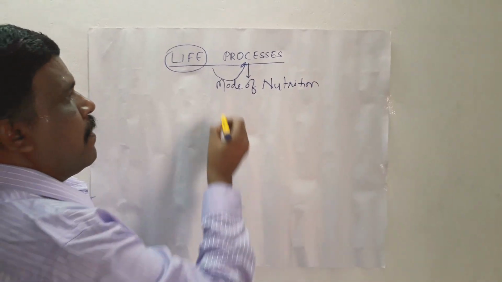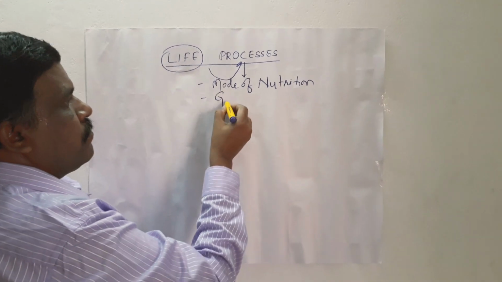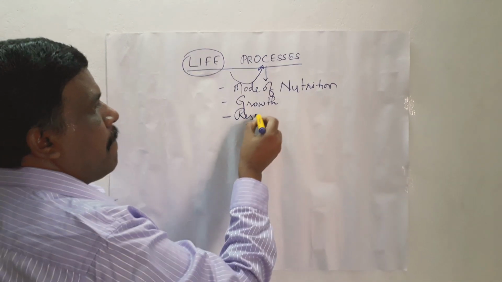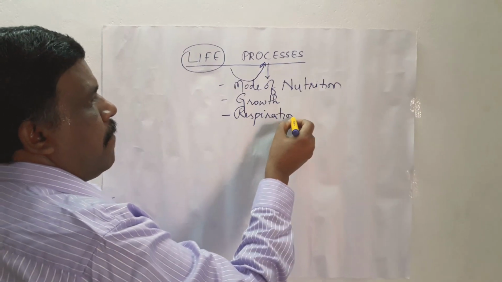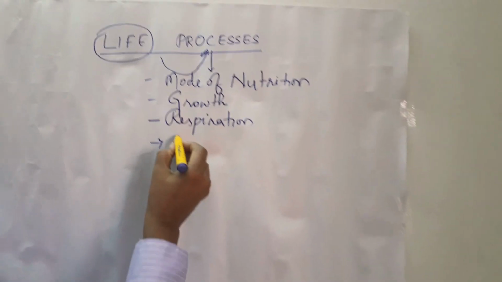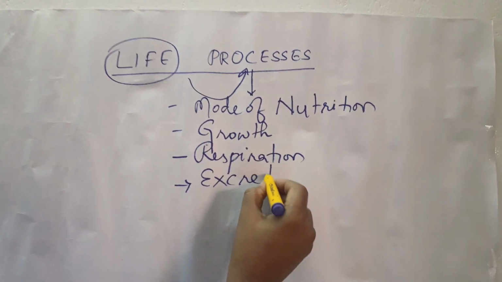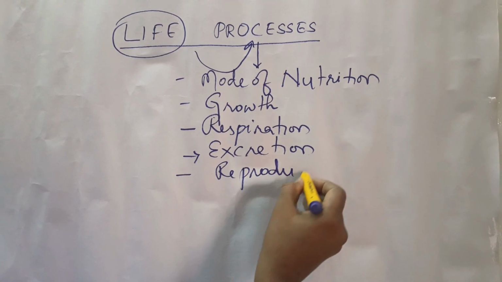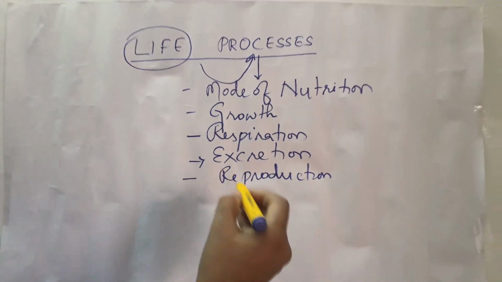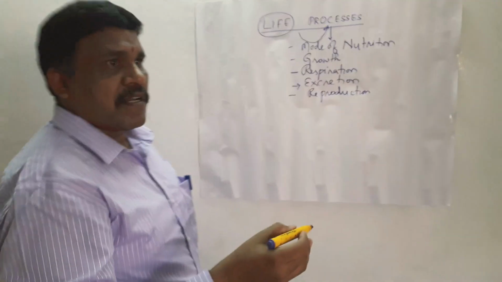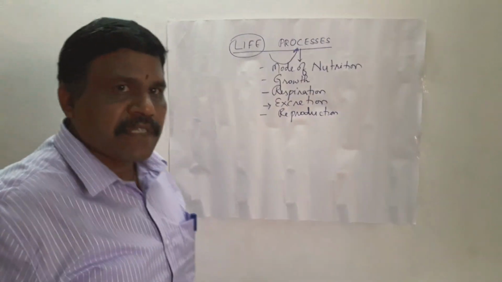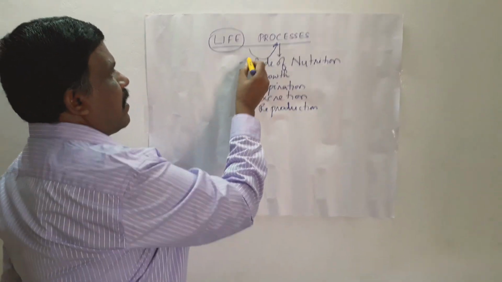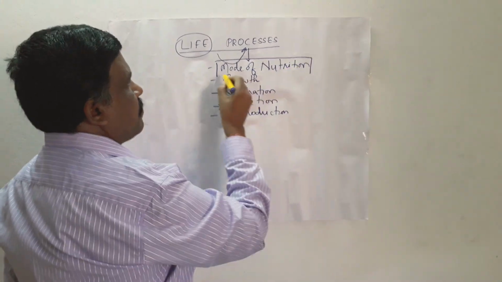Mode of nutrition. Other processes: growth. Other processes: respiration. Processes like excretion. Other processes like reproduction. So these are some of the processes which are required for living organisms to live. That is why the chapter's name is called life processes. So in today's class we will try to see the mode of nutrition.